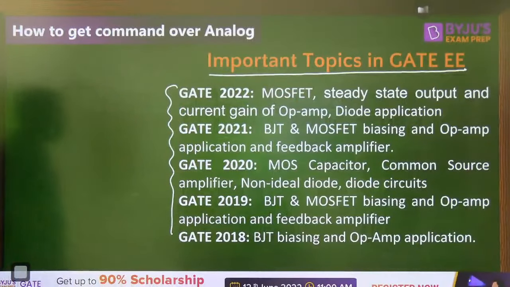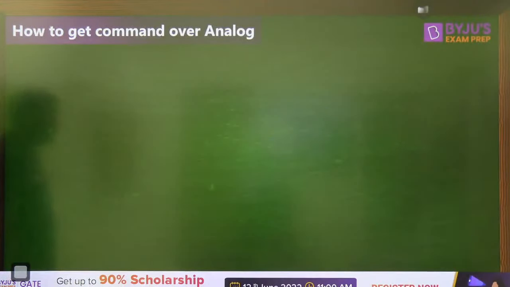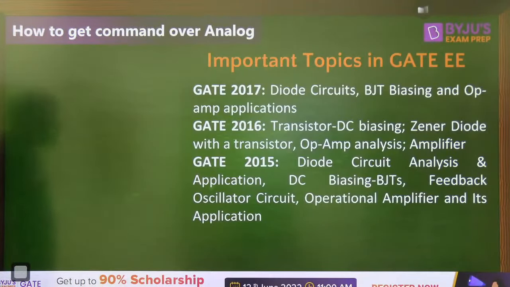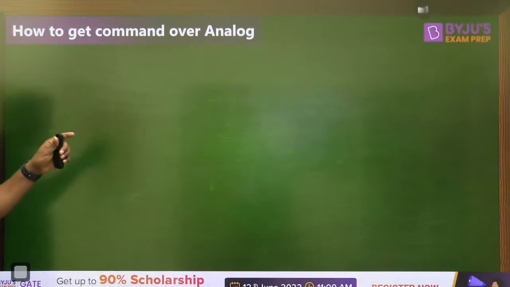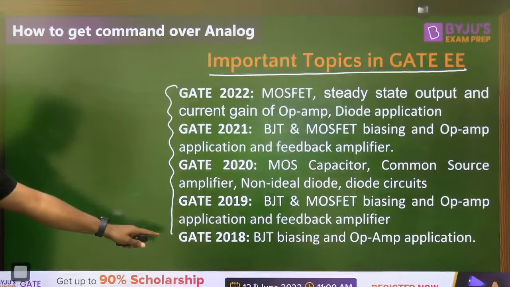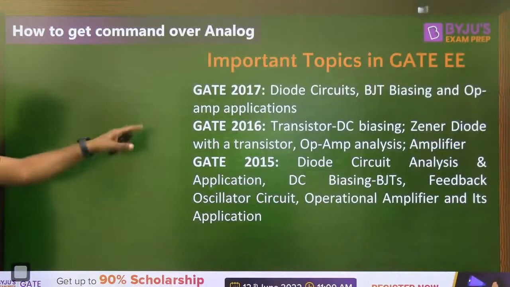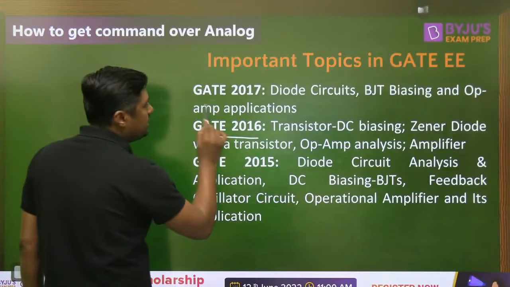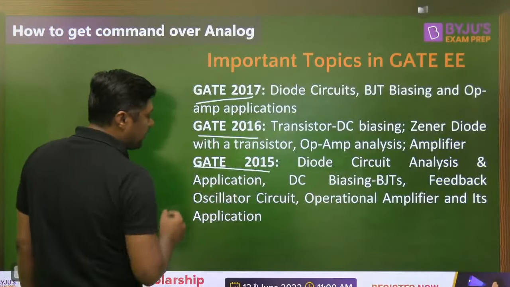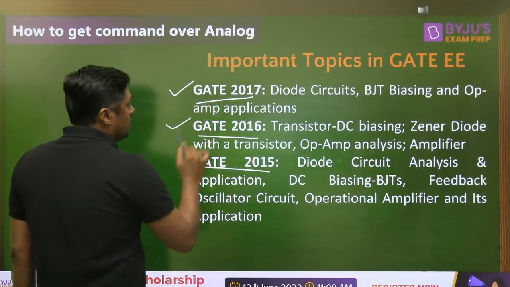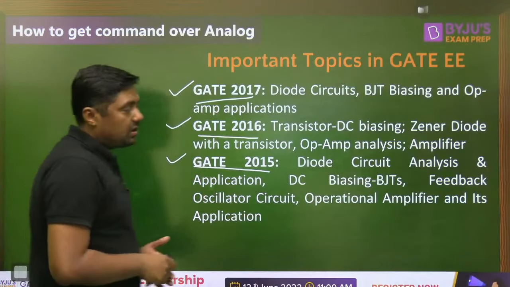Then similarly, the important topics in GATE 2000 up to 2018, then 2017, 2016, 2015, right? We have covered all the topics year wise. In 2022 which topics are important, in 2021 which topics we have questions from, and so on, so that you will get the idea, right?